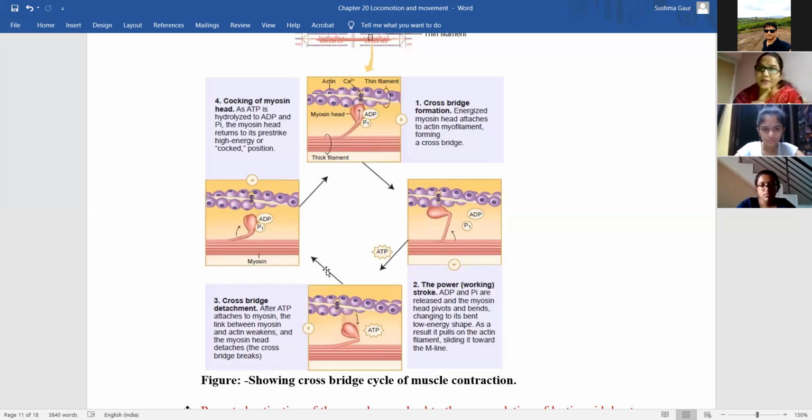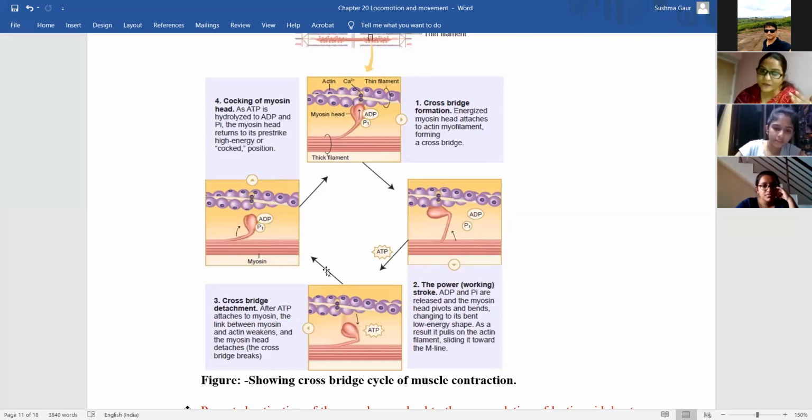This will help the myosin to come and bind to actin and cause muscle contraction. When the process of muscle contraction is over, the myosin should be detached from the actin. For this, the ATP should be present in its unhydrolyzed form, adenosine triphosphate, and the myosin will be detached from the actin when the process of muscle contraction is complete.